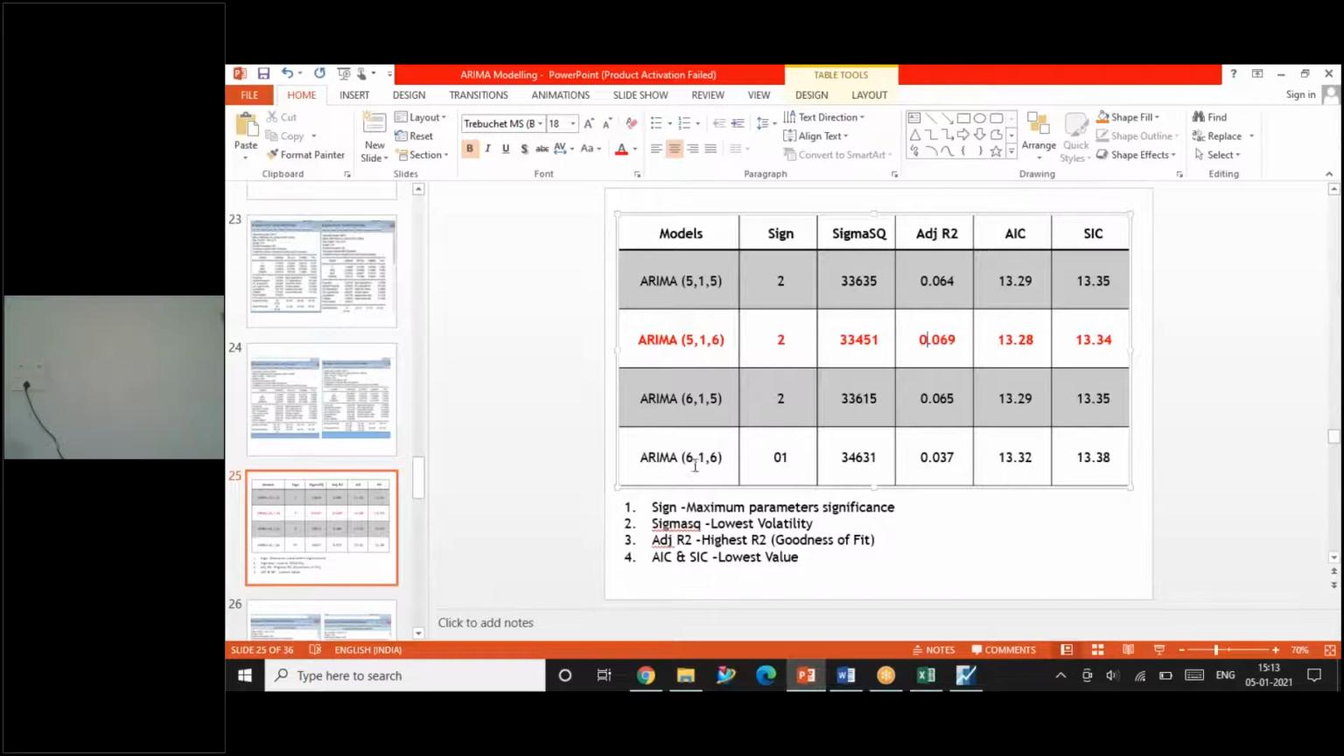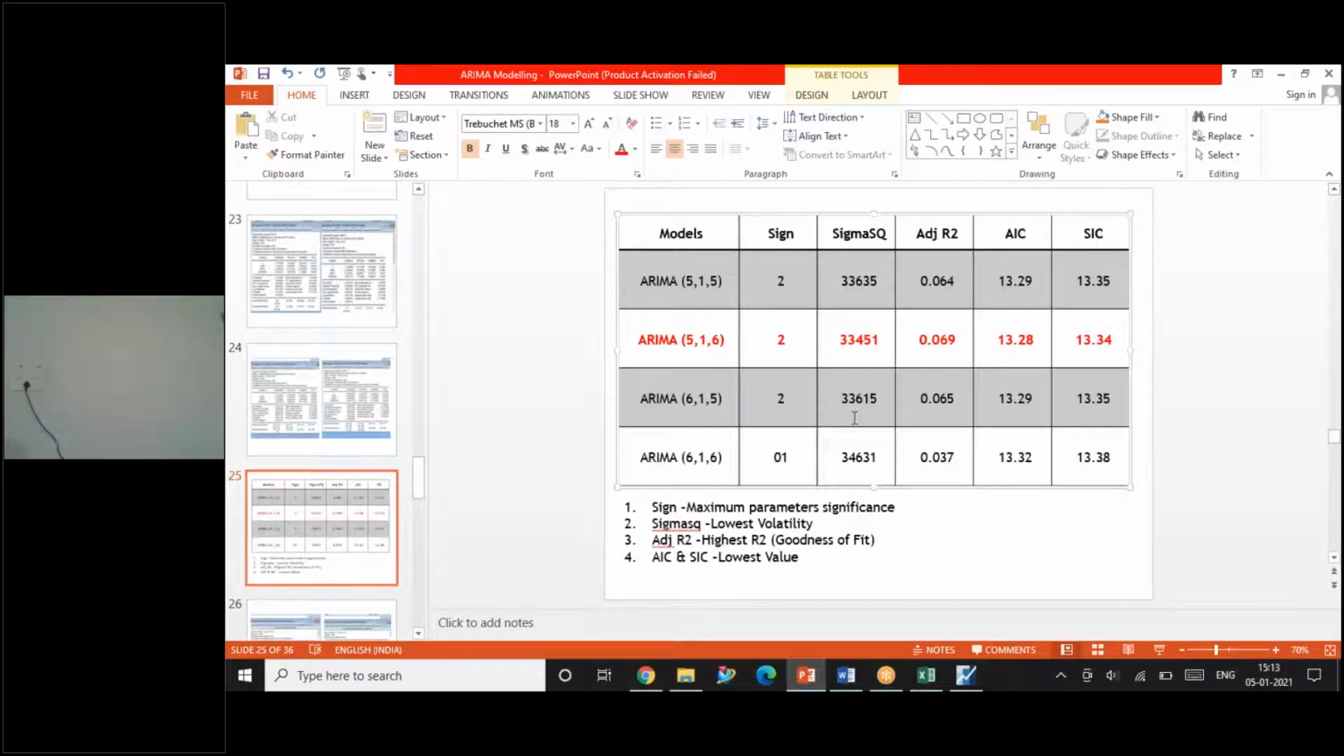Whereas in the last model, only one variable was significant, the other variable was not significant. So for these three models, the first level of rejection happens here. These three models are better when compared to this model. Next, I have the sigma square values and adjusted R square. When I have the sigma square values, it is very important for me to have the lowest sigma square. The variance, the sigma square, should be as low as possible.